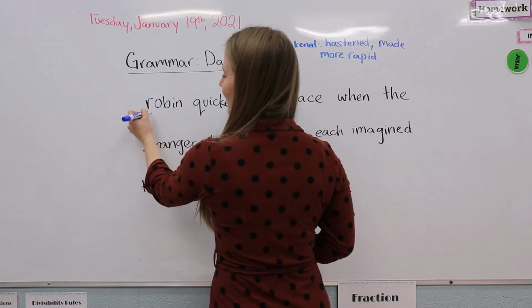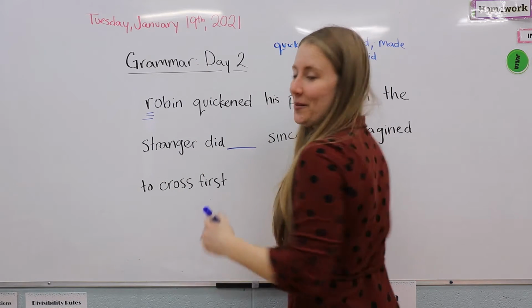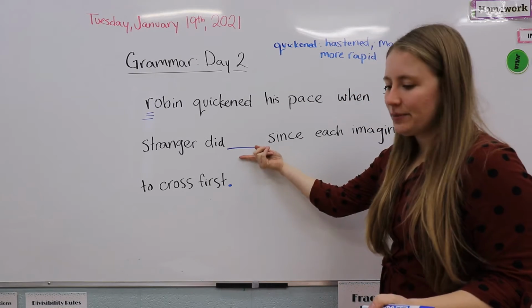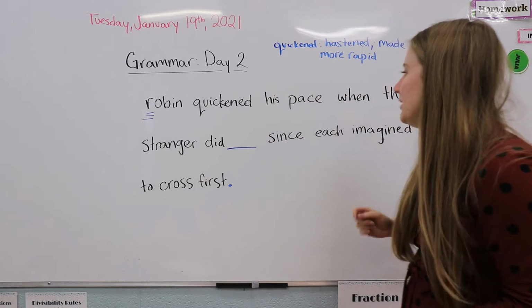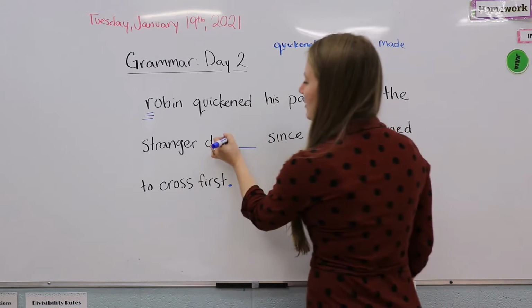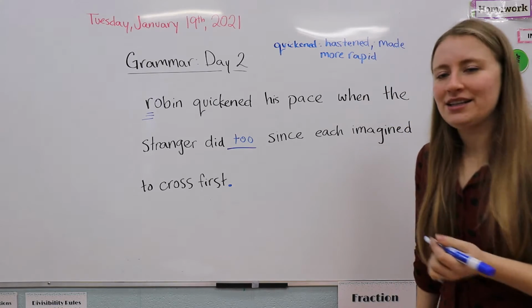So as usual, we capitalize the beginning, and doubly so because it's Robin. And we're going to put a period at the end. And then let's start by filling in the blank with the right to. So it says when the stranger did too, and it means as well. So we're going to do T-O-O. Okay, and now let's find some clauses.